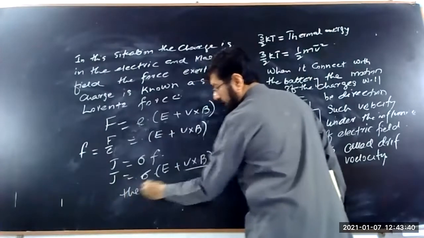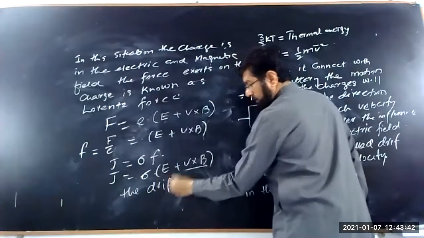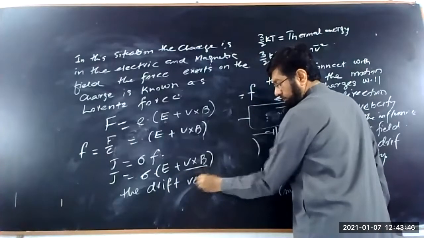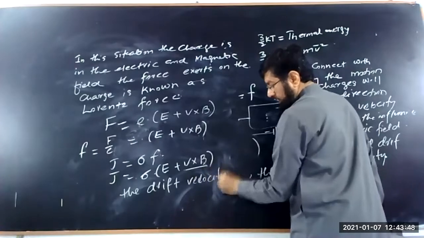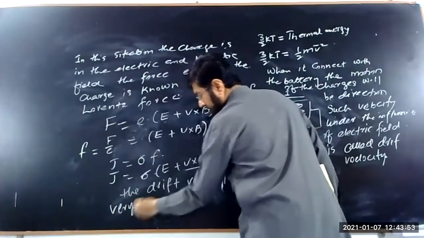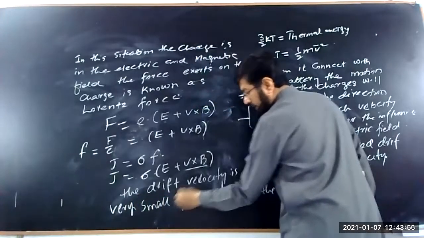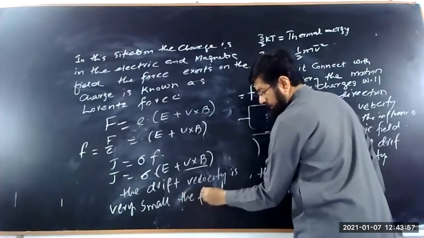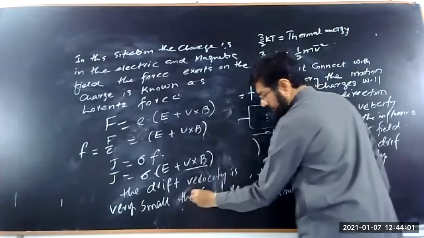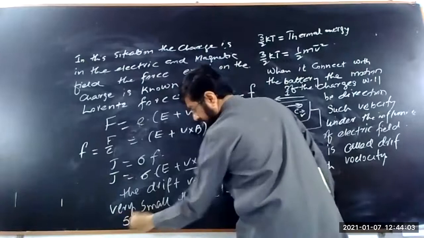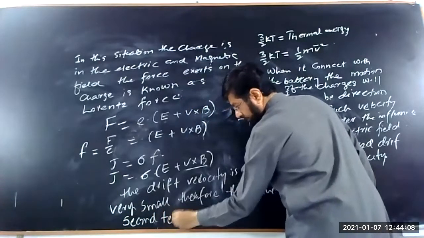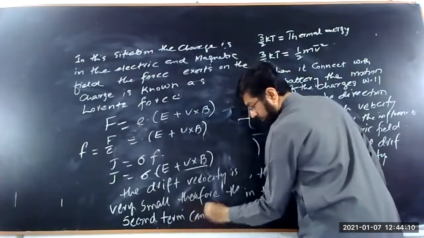The drift velocity is very small, therefore the second term can be ignored.